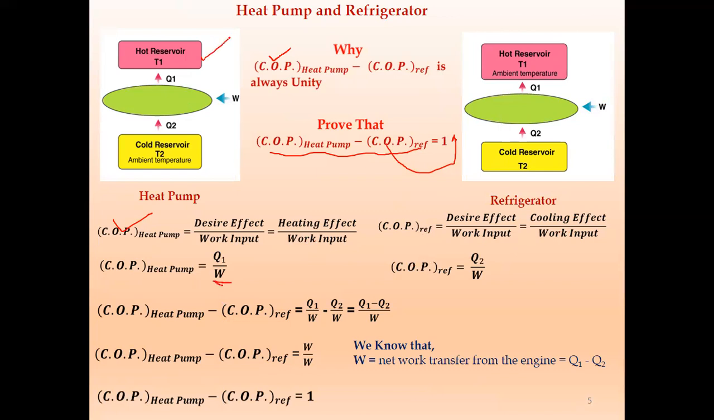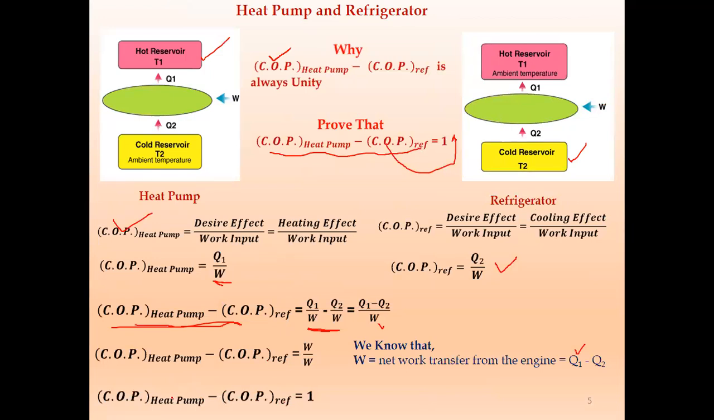Here we have to maintain this temperature, so it is Q1 upon W. Here we have Q2 upon W, the COP of refrigerator. Now the left hand term, the COP of heat pump minus the COP of refrigerator, is equal to Q1 upon W minus Q2 upon W. With W taken common, it is Q1 minus Q2 over W. Again, we know that Q1 minus Q2 is nothing but the work done W. So we have W upon W, which is equal to 1. So we can say that the COP of heat pump minus the COP of refrigerator is equal to 1.